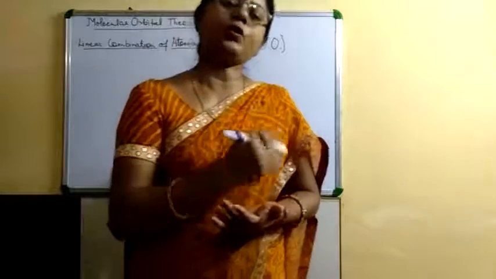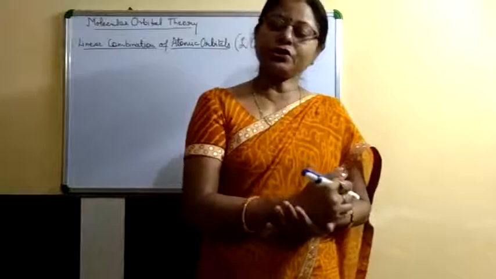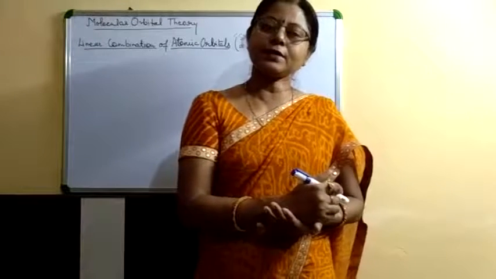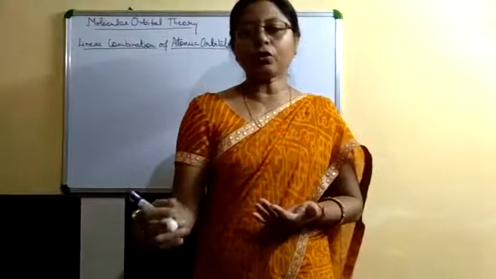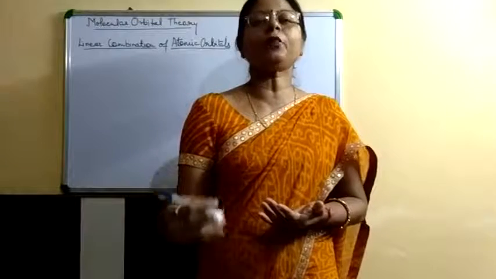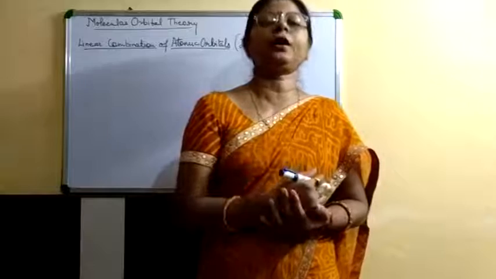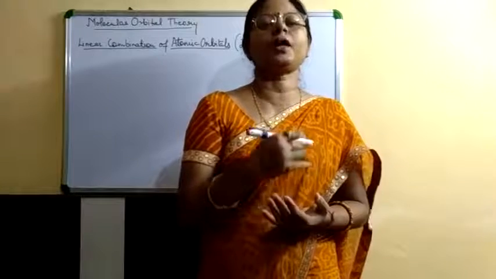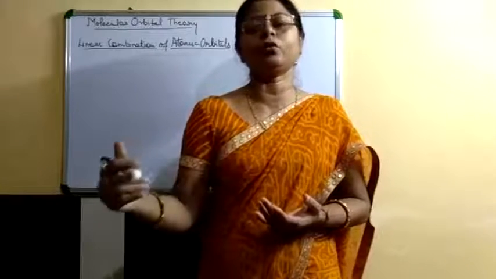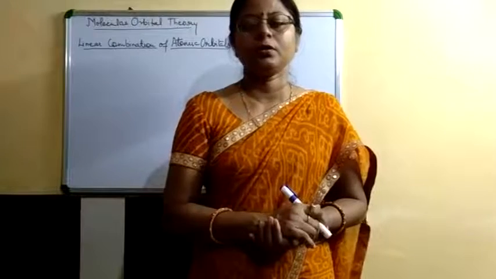Atomic orbitals possess higher energy and are less stable compared to molecular orbitals; a bonding molecular orbital has lower energy than each of the atomic orbitals combining to form it.